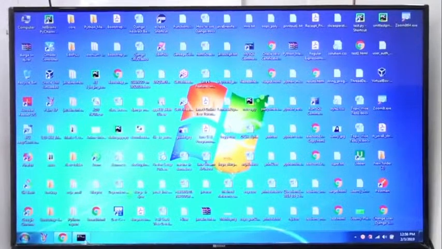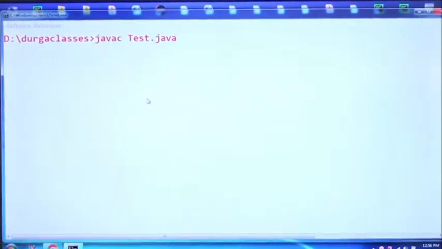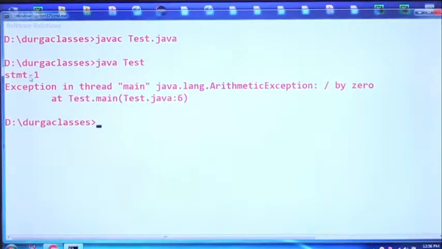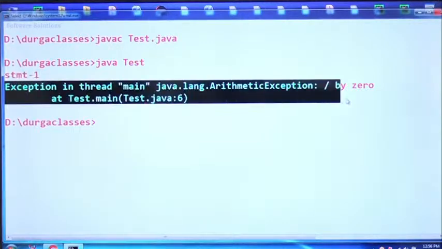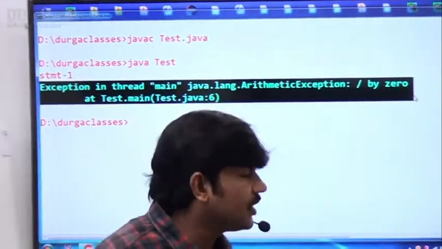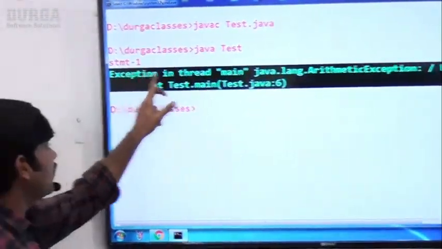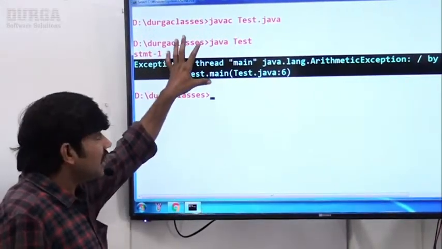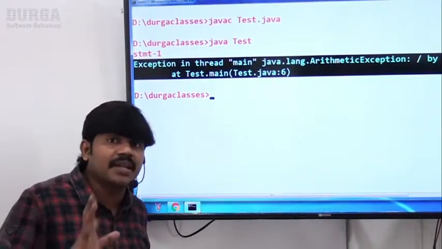Have a look. What is the answer? By default, observe carefully, we compile with javac Test.java and run java Test. Observe, statement 1 executed, then abnormal termination. Where is statement 3? Statement 1 executed, then abnormal termination: ArithmeticException, division by zero. So it is a non-graceful termination, never recommended.